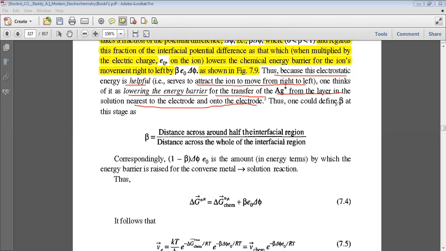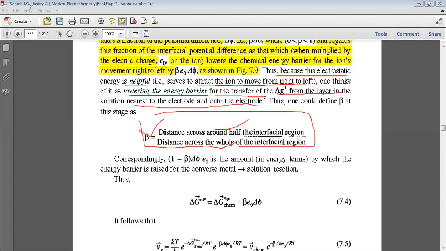Thus, we can define beta. Beta is basically the distance across around half the interfacial region to the total distance across the whole interfacial region. Beta is given by this.